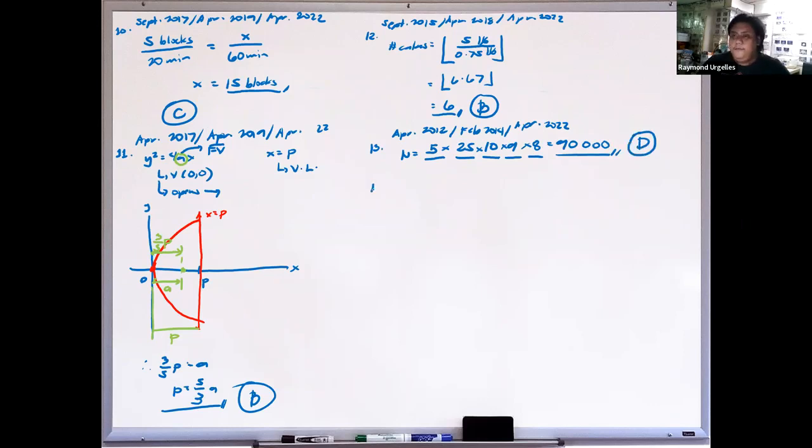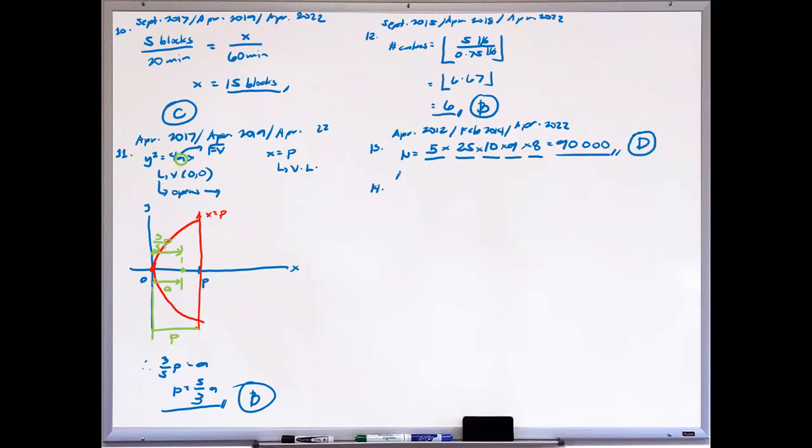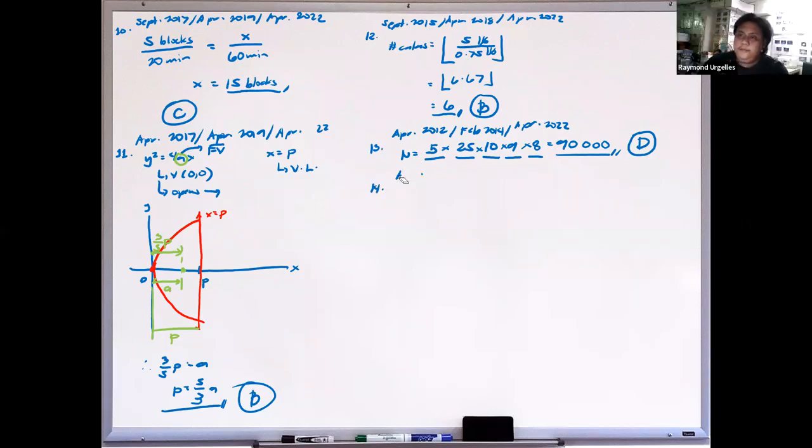Now, number 14. This came out in February 2014, was repeated in April 2016, and then April 2022.